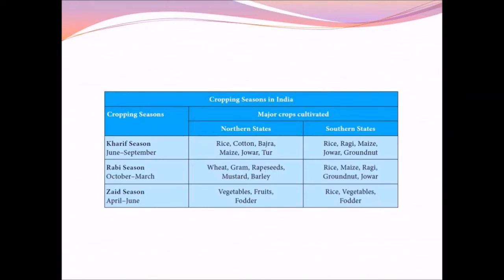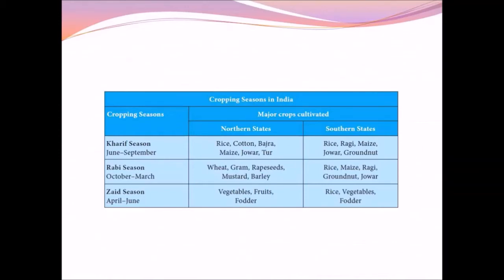The Kharif season starts in the month of June and ends in September. The major crops cultivated during this season in northern states are rice, cotton, bajra, maize, jowar, and tur. In the southern states, the crops cultivated during this season are rice, ragi, maize, jowar, and groundnut.